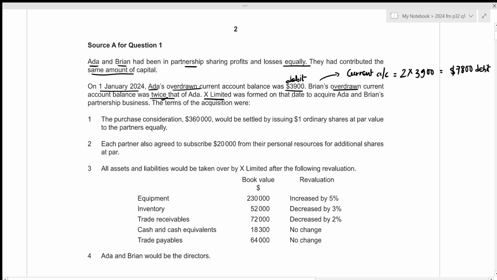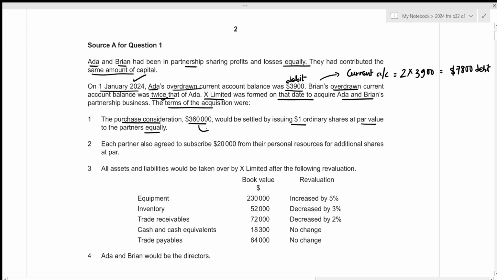Then X Limited was formed on 1st January 2024 in order to acquire Ada and Brian's partnership business. The terms of the acquisition were as follows. The purchase consideration is 360,000, and it would be settled by issuing $1 ordinary shares at par value to the partners equally.